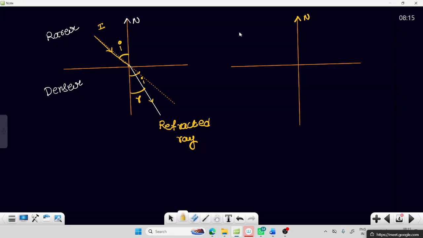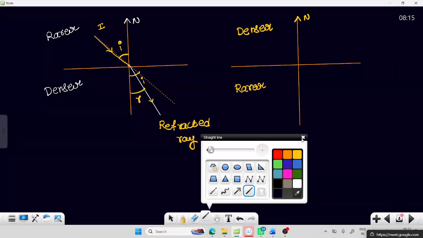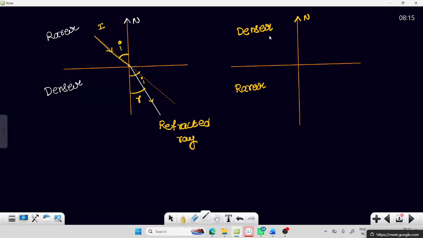Now, we have considered this as a denser medium, and this as a rarer medium. Now let us consider the light ray coming like this.